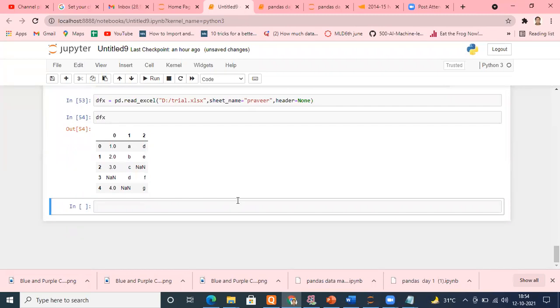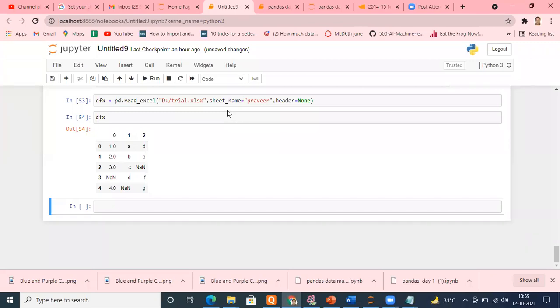Any doubt till this point, everyone? These are very important things. This is where people feel they have studied: okay, I can read an Excel file. Now, how to access the second sheet? How to access the third sheet? Because you never know in which sheet your data is. In fact, in future classes, probably tomorrow, we will see that we have 2-3 tables in different sheets. We will merge them and make one data set out of this.